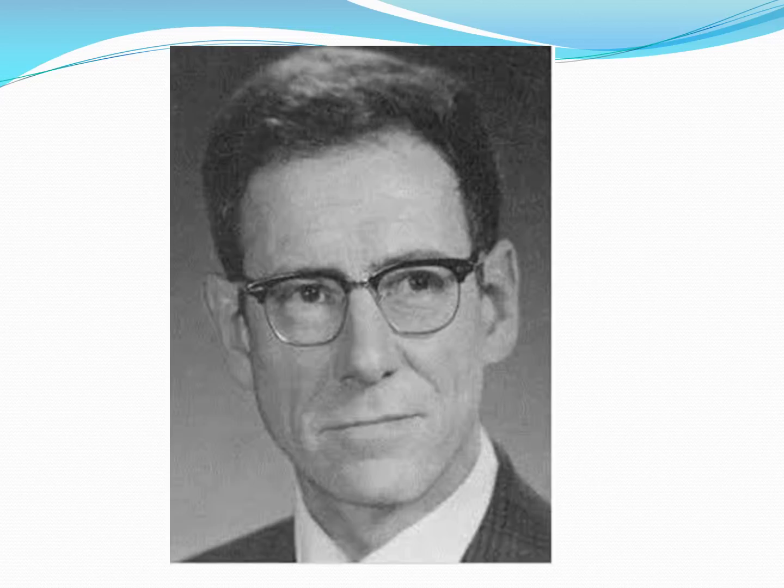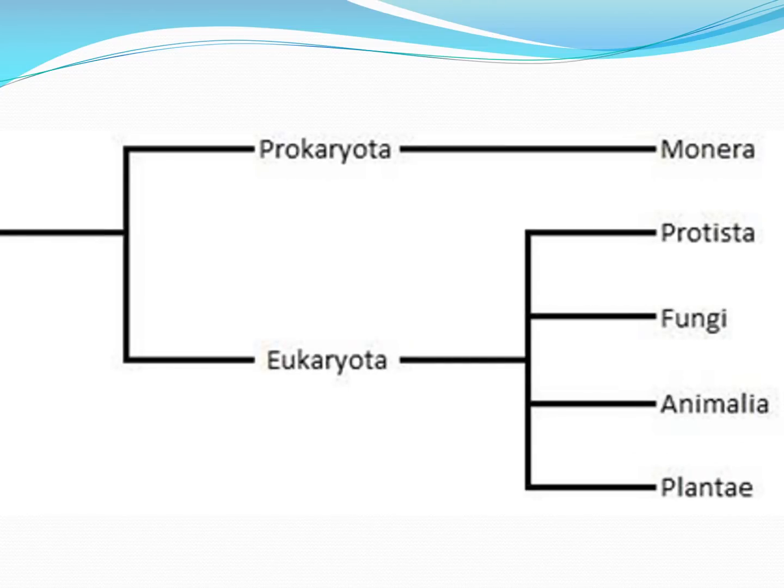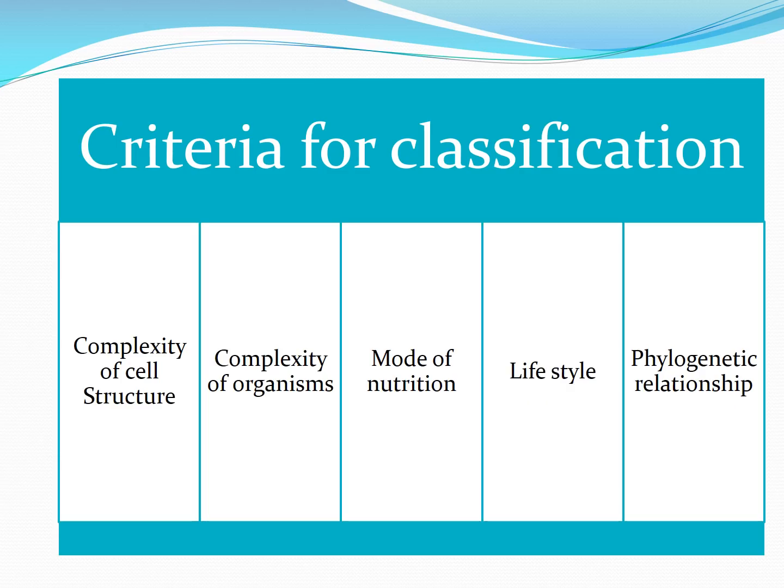Robert Whittaker, who in the year 1969 gave the classification where he gave a total of 5 kingdoms: Monera, Protista, fungi, Animalia and plants. So his classification is very well known as the 5 kingdom classification. He had used 5 criteria for classification. Those were complexity of cell structure, complexity of organisms, mode of nutrition, lifestyle, phylogenetic relationship. We are going to look at each criteria in detail.